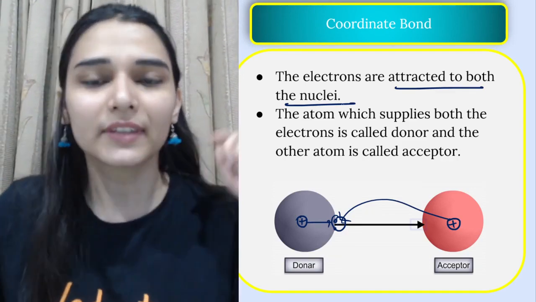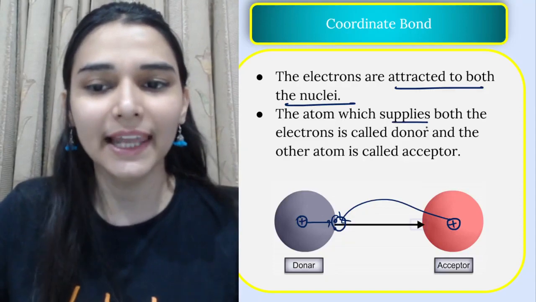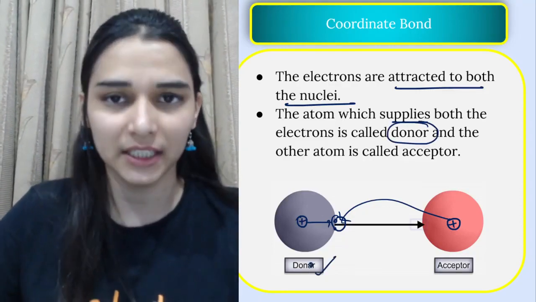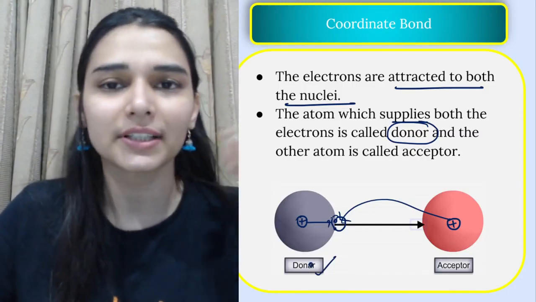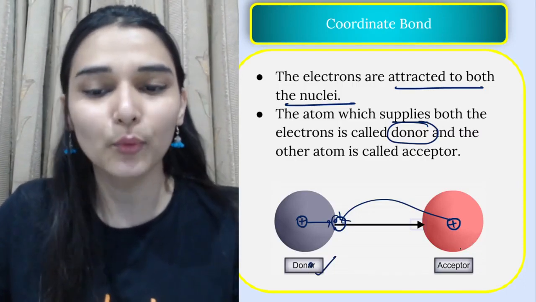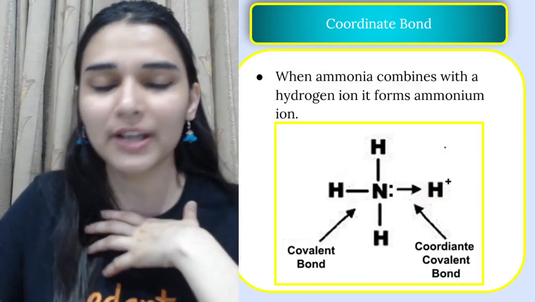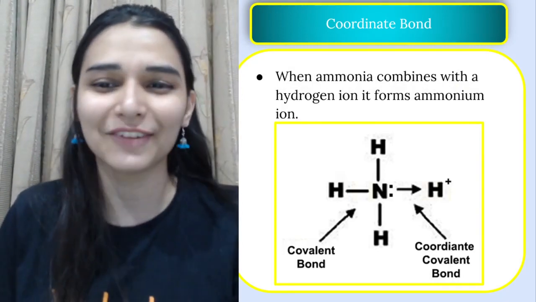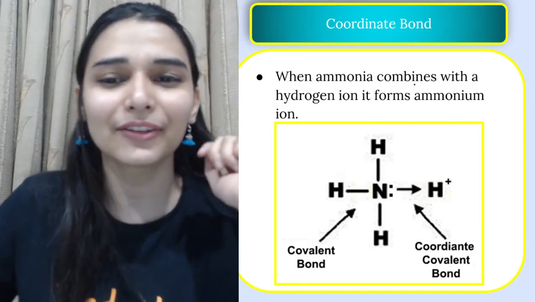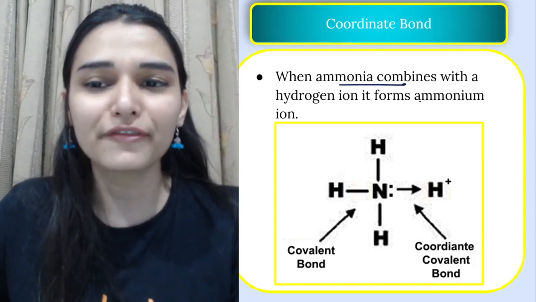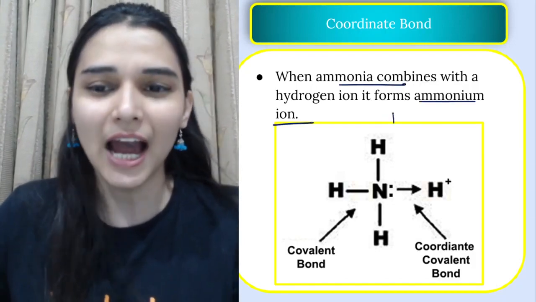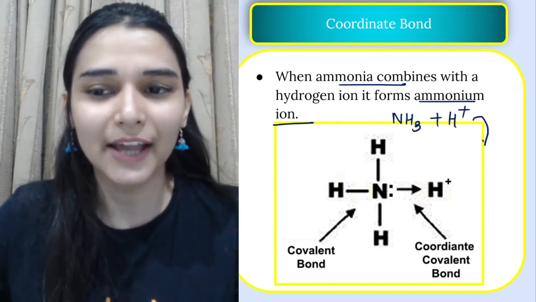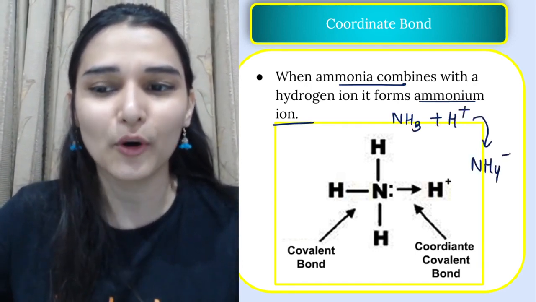Point number 1. The second one, the atom which supplies the electron is a donor atom. ठीक है, जैसे किडनी डोनर्स होते हैं, they are giving their kidneys, ऐसे ही electron donors supplying their electrons. ठीक है, and the one which is accepting those electrons, you will designate that as an acceptor, whatever you can say. Let's understand the coordinate bond formation of ammonium ion. How basically NH3 combines with an H+ ion and forms NH4+.